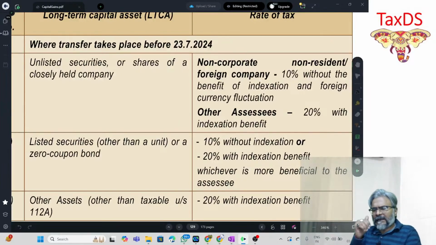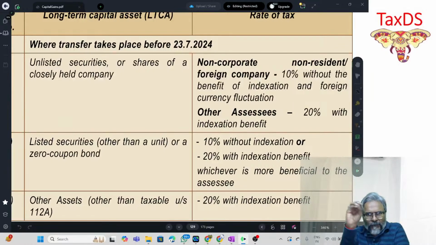So therefore, in that case, students, if you see very carefully, if a non-resident is transferring what? Shares of a foreign company, which is deriving its own value substantially from the Indian asset. So what happens? These shares of a foreign company, students, are unlisted shares, because obviously this non-resident transferor who is transferring the shares of the foreign company will have to calculate the capital gains.